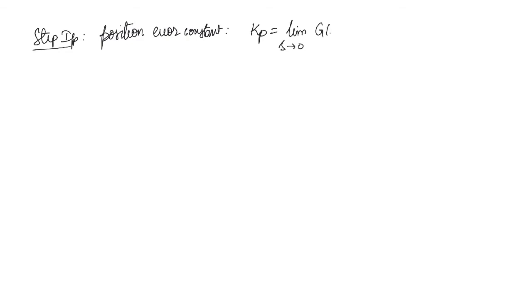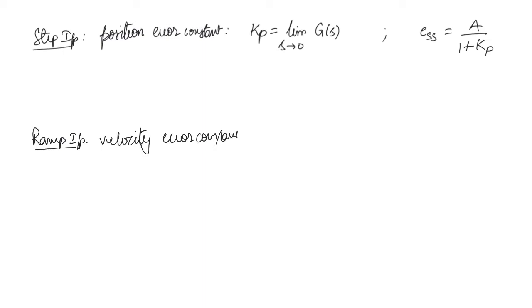So we saw that for a step input we have the position error constant, which we can also call the step error constant. This is Kp, given by the limit s tends to 0 of G(s). And the error ess is equal to A by 1 plus Kp. For the ramp input we have the velocity error constant.